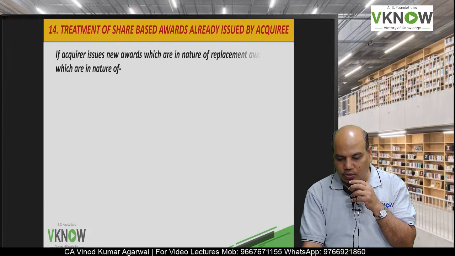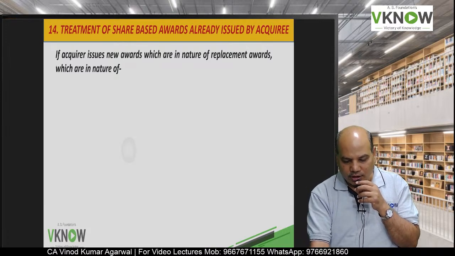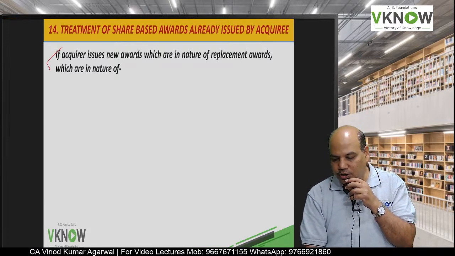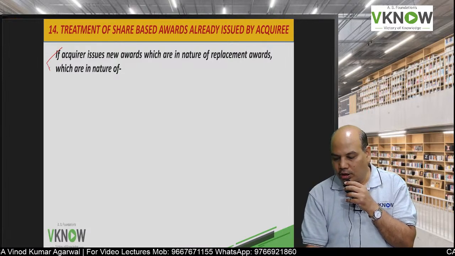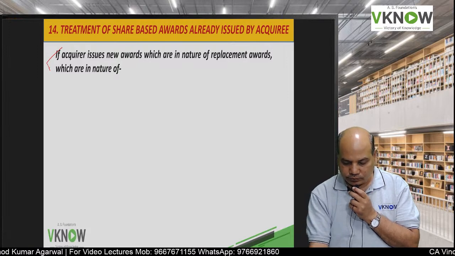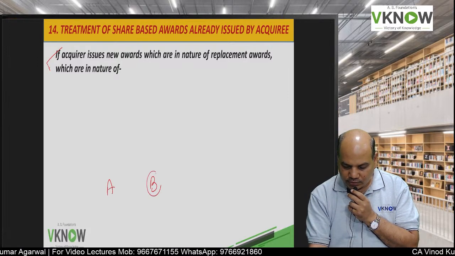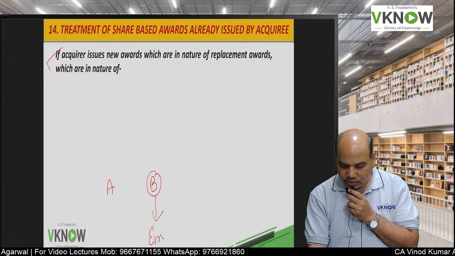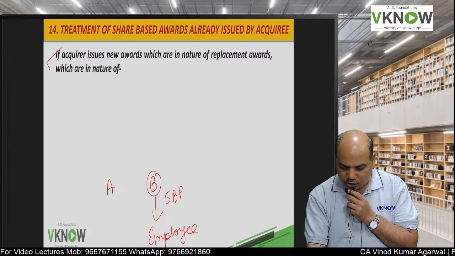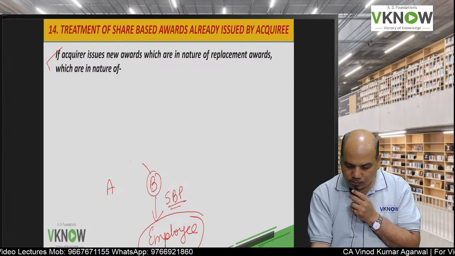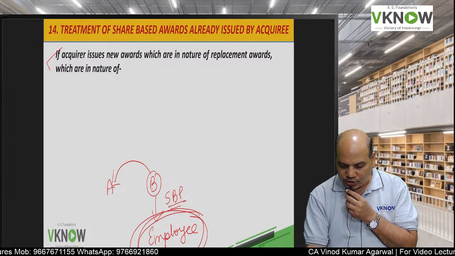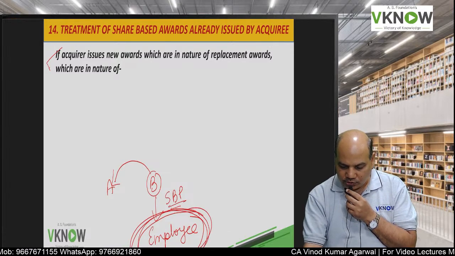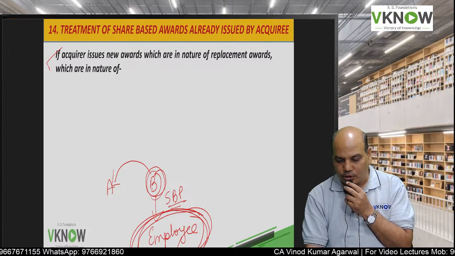SOCIE. Now another highly tested area is treatment of share based award already issued by the acquiree. A has acquired B. B has given share based payment award to the employee. B is acquired by A. What will happen to those SBP which is promised by B to its employee?